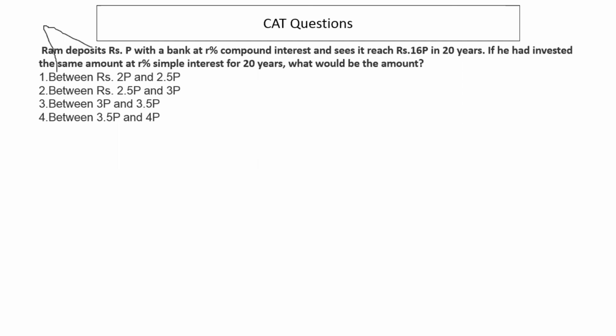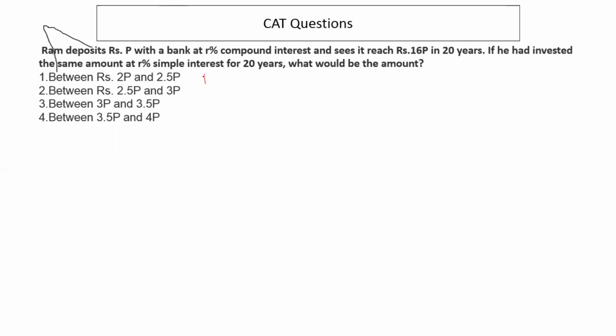Right? So he wants to know if he had invested the same amount at R% simple interest for 20 years, what would be the amount? He wants to know the amount. Because the amount he has asked is in terms of P, we do not need to calculate P at all. We'll keep P as P because in case of compound interest also the amount is in the form of P. We actually need to calculate R here. If we have R, then the amount can be calculated in terms of P, right?